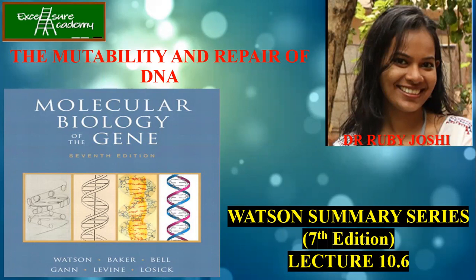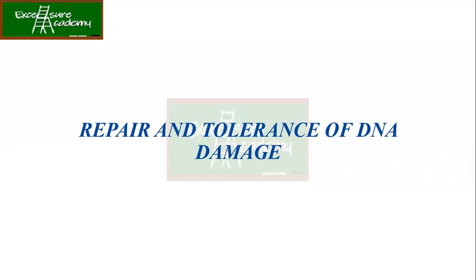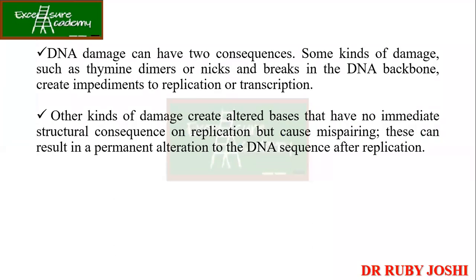So today we are going to do lecture 6 as part of the Watson Summary Series chapter, the Mutability and the Repair of DNA. So in this lecture we are going to discuss the repair and the tolerance of DNA damage. इससे पहले हमने DNA damage के बारे में पढ़ा and कुछ repair mechanisms भी पढ़े जैसे कि mismatch repair, right? So now we are going to study the further DNA damages and how they are repaired.